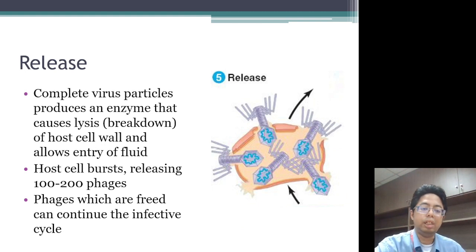And then release. All of the viruses are released from the cell due to an enzyme called lysozyme, and entry of fluid. The whole cell bursts, releasing 200 to 300 phages, and when they are free, they are able to infect more and more bacteria to continue the cycle.